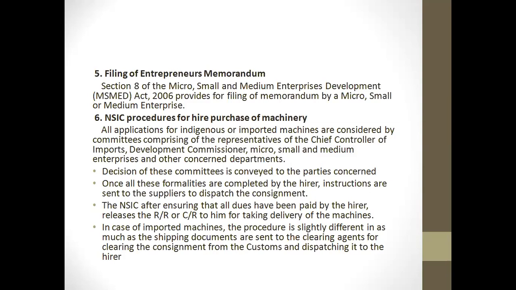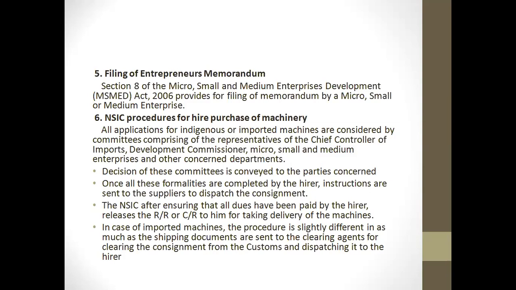Before issuing the acknowledgement, the district industry centre will make sure it is complete in all respects and particulars. And the district industry centre will also maintain a record of all the enterprises, that is, the entrepreneurs' memorandum. It will be filled in the form in respect of micro, small, and medium enterprises. A record will be maintained by the district industry centre for all the entrepreneurs' memorandums which have been filed, including those engaged with medium enterprises. And there are categories also. There are two parts where you provide details, one for service, the other for production or manufacturing.